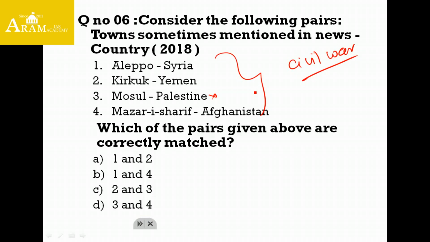So coming to the answer, Aleppo we know is in Syria. So we can go with 1, B and A and B. We can eliminate C and D. Second, Kirkuk is not in Yemen, it is in Iraq. So we can remove 2 from our options. We have to verify and cross-check all the options. Mosul is not in Palestine, it is in Iraq. So we can also remove 3 now. The leftover answer is 1 and 4. So B is the right answer for this particular question.